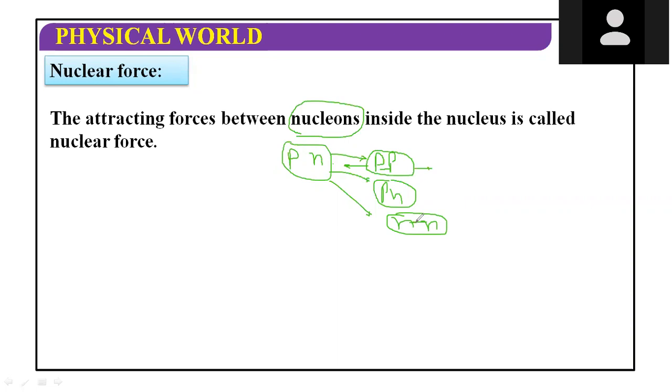So a new science starts working when we take the domain of the nucleus, and in that domain the forces are attractive. The proton will attract, the proton neutron will attract, even the neutron will attract. In the proton case the Coulomb force is there, but the nuclear force dominates over the Coulomb force. Here there is no Coulomb force because they are neutral particles. Here there is no force because one is positive and the other is neutral.